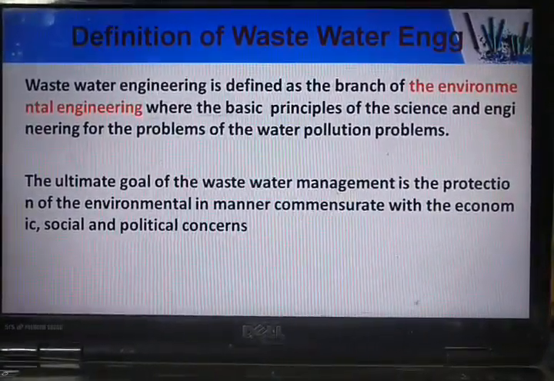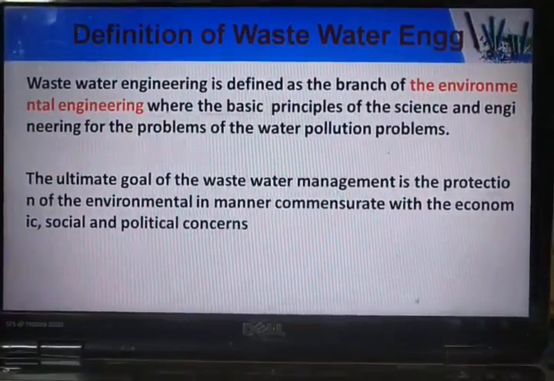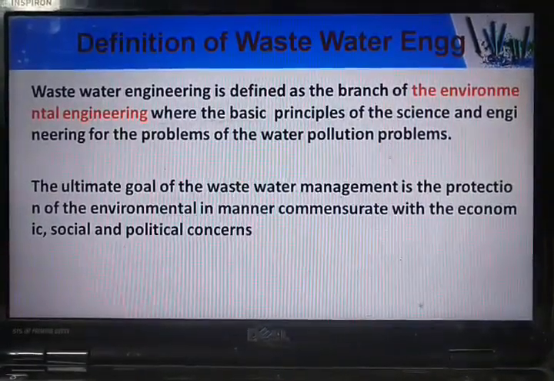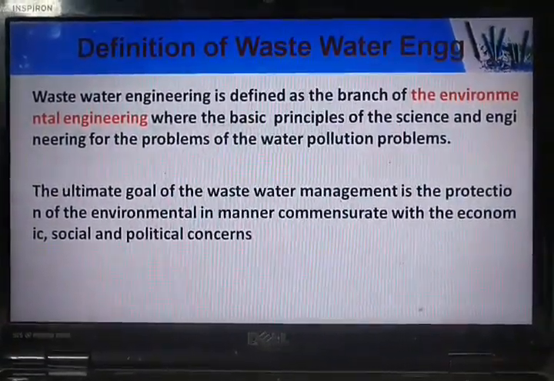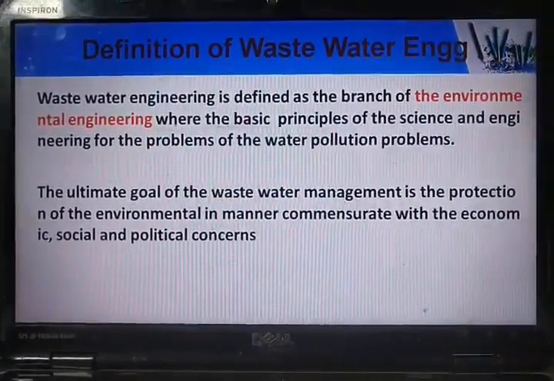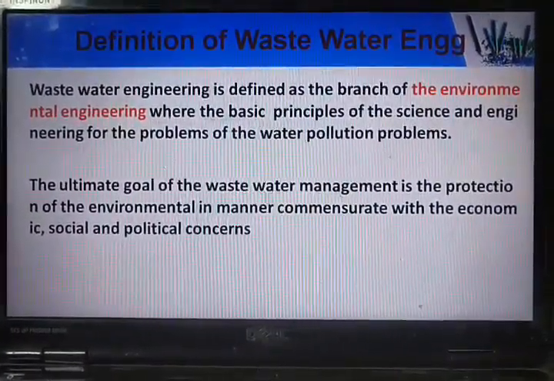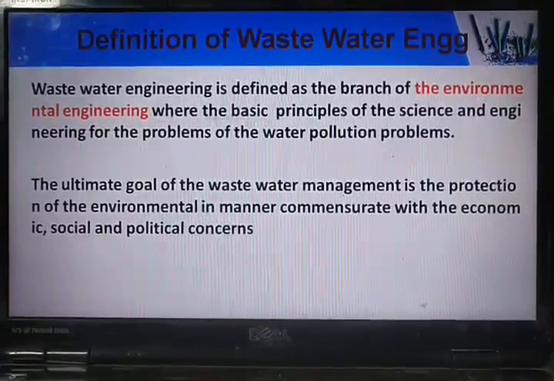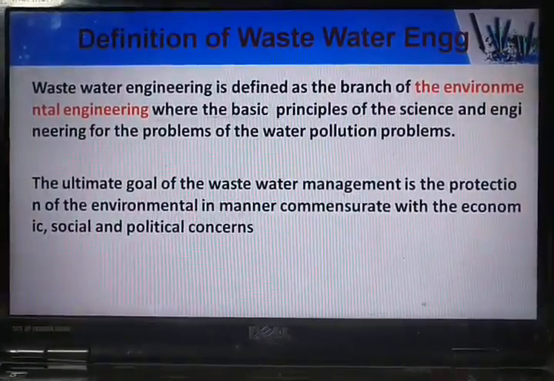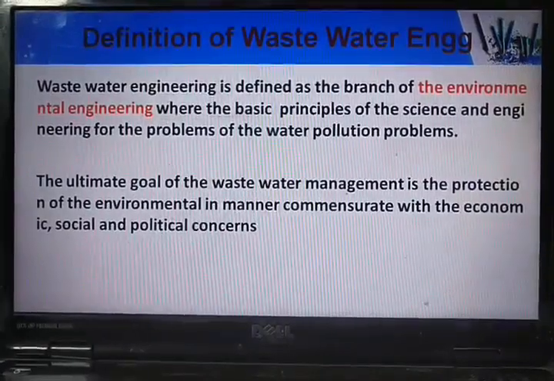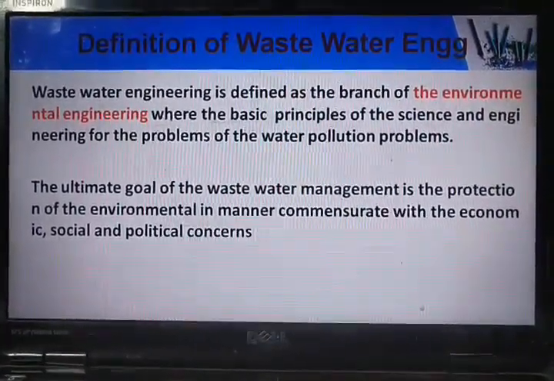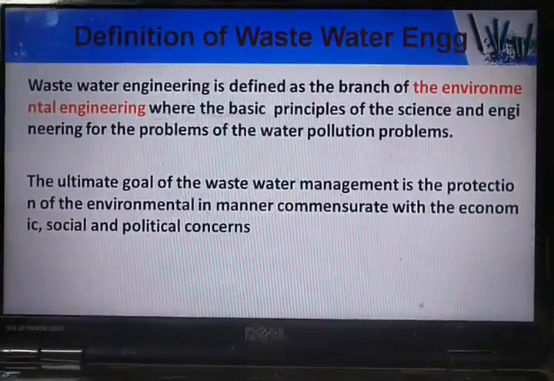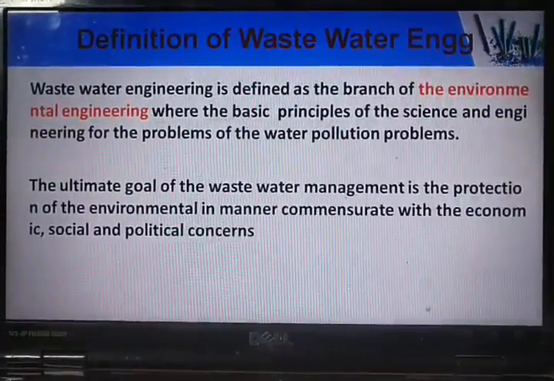There are very huge problems associated with wastewater, because when the wastewater is discharged directly without any treatment into the environment, it will definitely lead to various forms of diseases. As you know, the more common disease nowadays which everyone is afraid of is COVID-19. Prior to that there were various other viral and bacteriological diseases, which are a challenging issue for all the health experts. So that's why it is very essential to treat this wastewater before discharge.